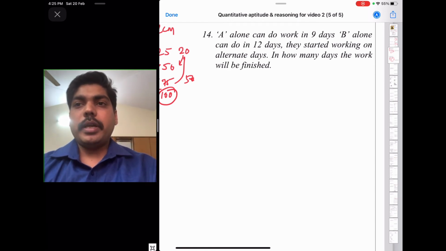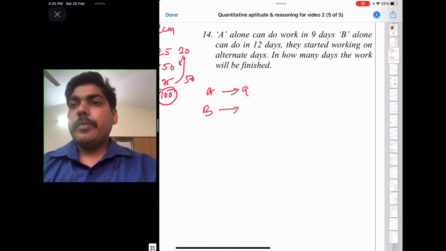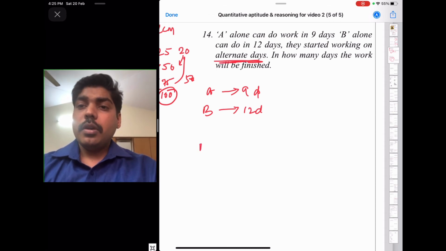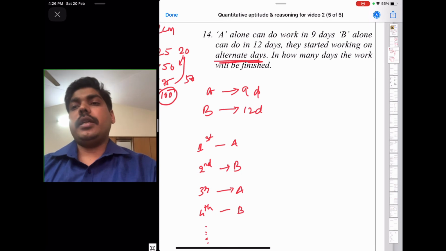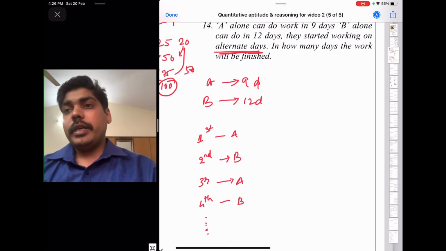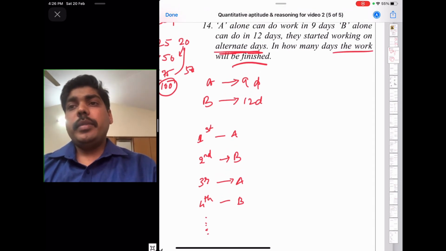Okay, first step is write down the problem in a simplified way. A alone can do the work in 9 days and B alone can do the same work in 12 days. And they started working on alternate days. Alternate days means on the first day who will come? A will come. On the second day, B. On the third again A will come. On the fourth again B will come. Like that it will continue. They started working on alternate days. In how many days will the work be finished?